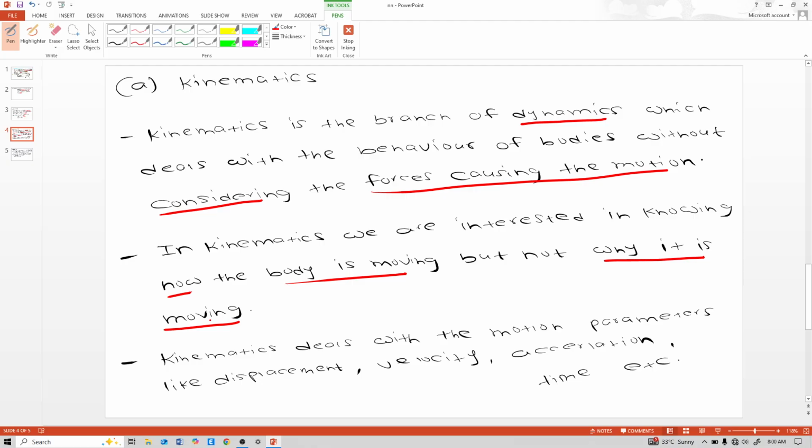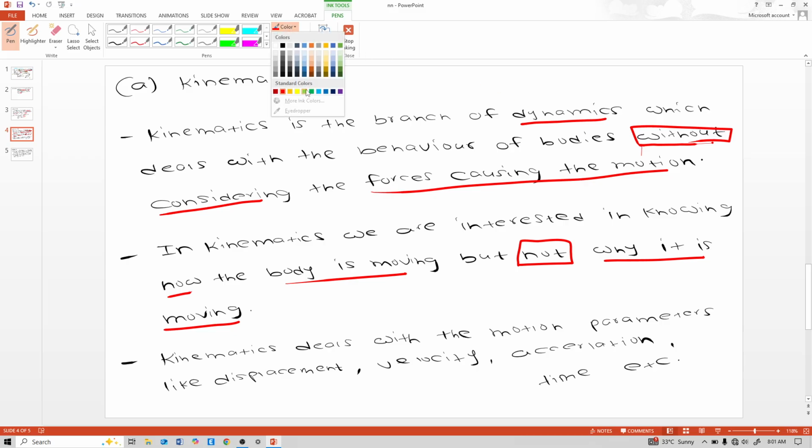Kinematics is the branch of dynamics which deals with the behavior of bodies without considering the forces causing the motion.